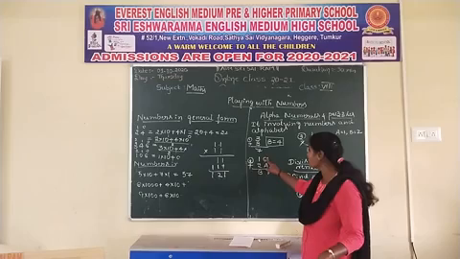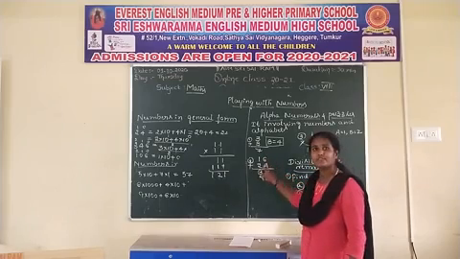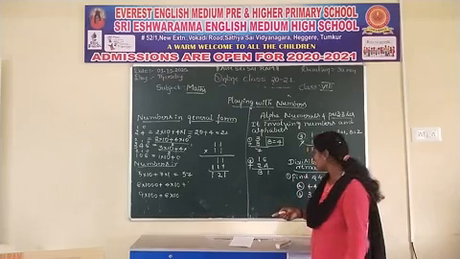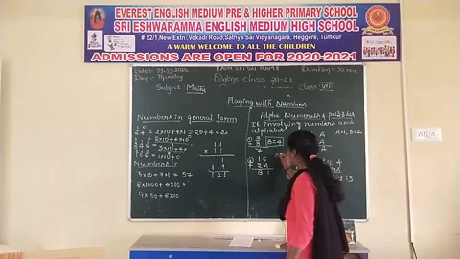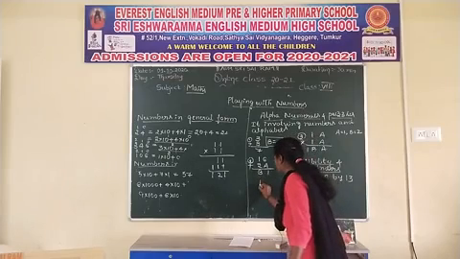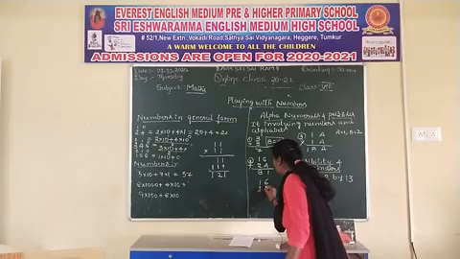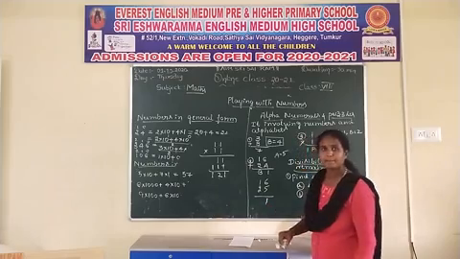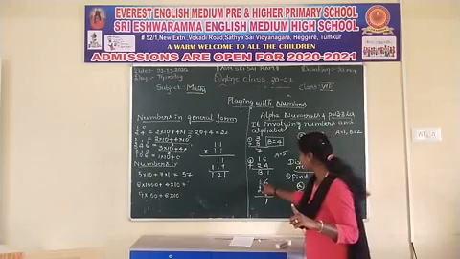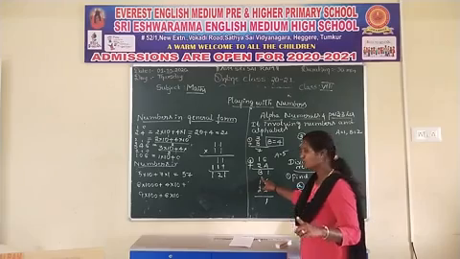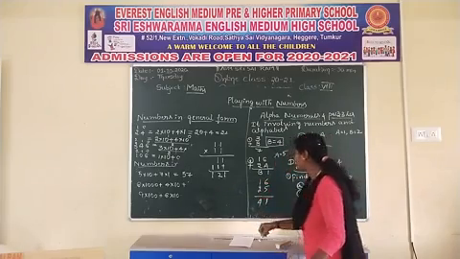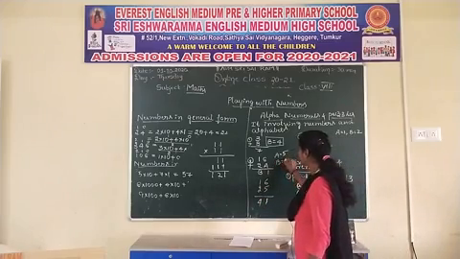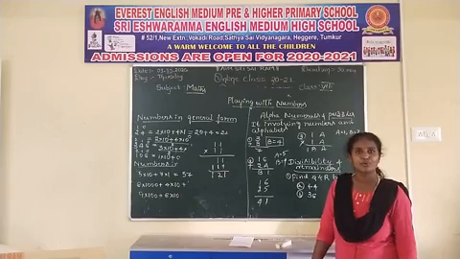So what number will add to this 5 to get 11 or 21? Yes, A is equal to 5. See here, 6 plus 5 is 11, 1 as carry. 1 plus 1 is 2. 2 plus 2 is 4. So what is the value of B? Yes, the value of B is 4.